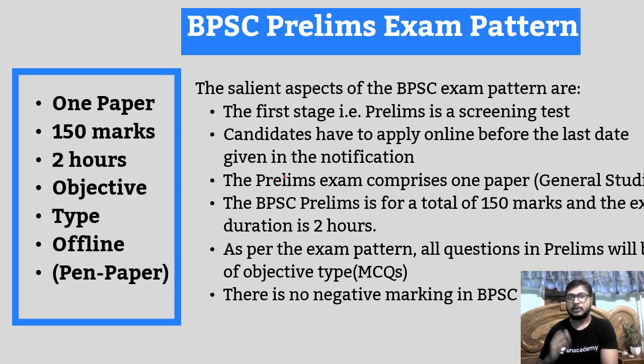So let's talk about the prelims exam. What is the pattern of the prelims exam? There will be only one paper. The total number of questions will be 150. The duration of the exam will be 2 hours. Objective type questions will be there, and the mode of exam will be offline. You have to use your pen and paper. This is the screening test.